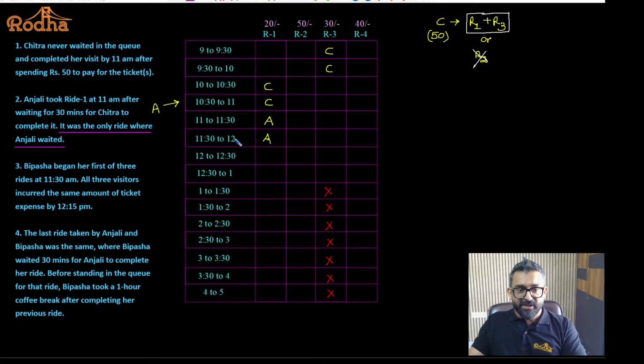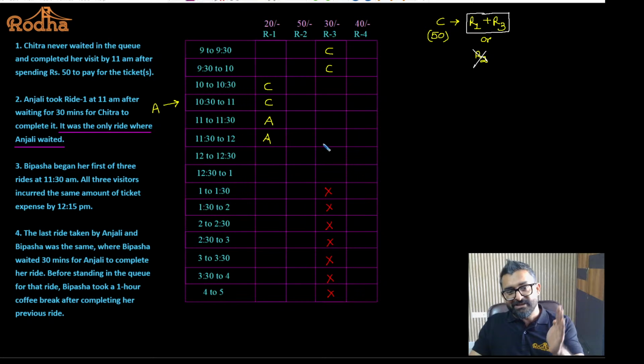Do you get this? She was taking the ride from 11 to 12. And if Anjali wants to take the next ride, she will take it immediately after the first ride. She didn't have to wait. This was the only ride where Anjali waited. So ride 1 was the only ride where Anjali waited.